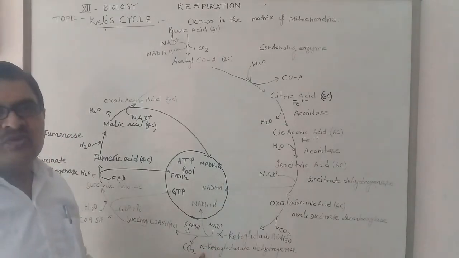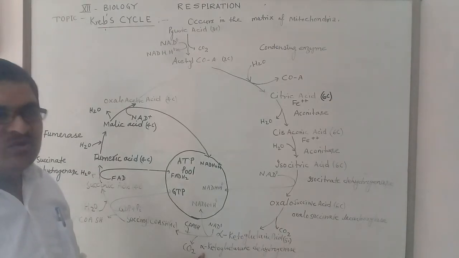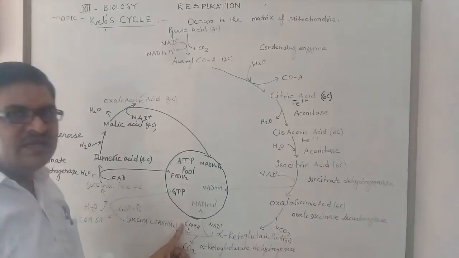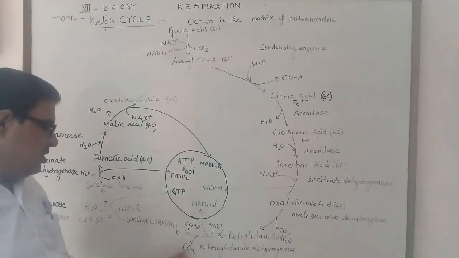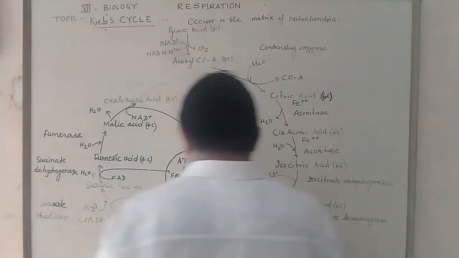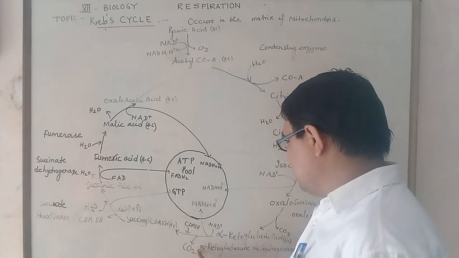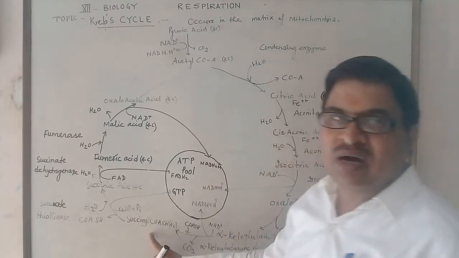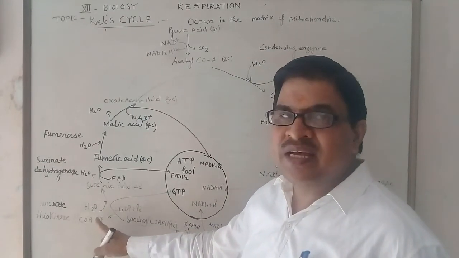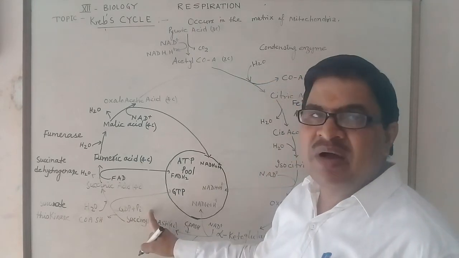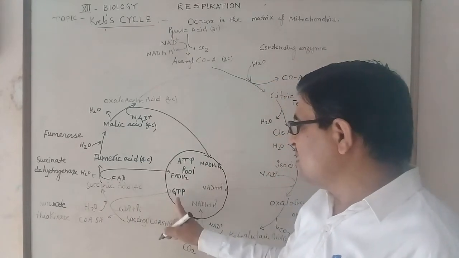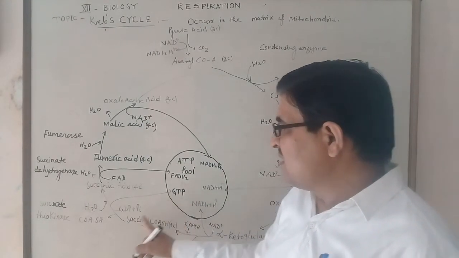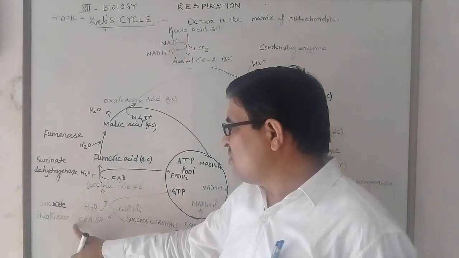and this alpha ketoglutaric acid now, in the presence of alpha ketoglutarate dehydrogenase, produces the 4-carbon compound succinyl coenzyme A SH, when coenzyme A SH is added, by the removal of one carbon dioxide. So the succinyl coenzyme A, when it removes the coenzyme A SH by the addition of one water molecule, GDP combined with inorganic phosphate produces GTP, meaning guanosine triphosphate, in the presence of the enzyme succinate thiokinase.